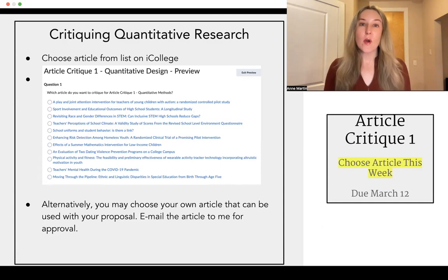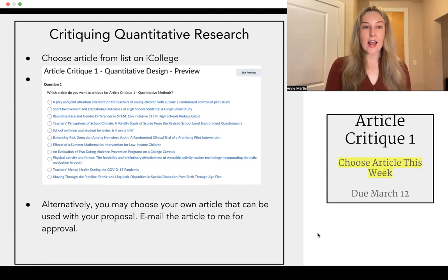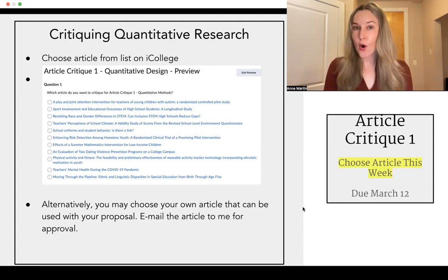So if you want to go ahead and do a search for articles related to your research proposal topic, if you find one that uses quantitative methods such as quasi-experimental design or some type of other quantitative research, you can email that to me and I will let you know if that will work for this assignment. So that is the first step this week, is to sign up. Again, I will show you where to find this exactly in iCollege, or you can find your own article and email it to me for Perusal.